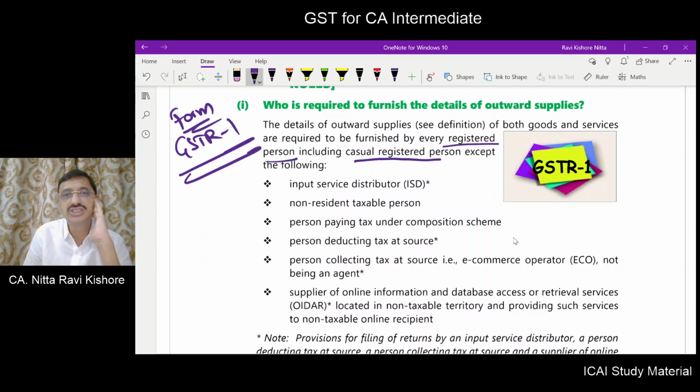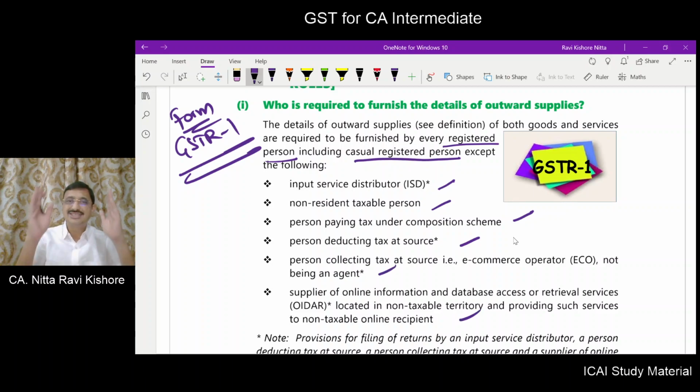including casual registered person. We already know whom we mean by casual taxable person. Except ISD person, non-resident person, composition person, TDS person, e-commerce person, ODR person. Except these people, the others have to file return of outward supplies.